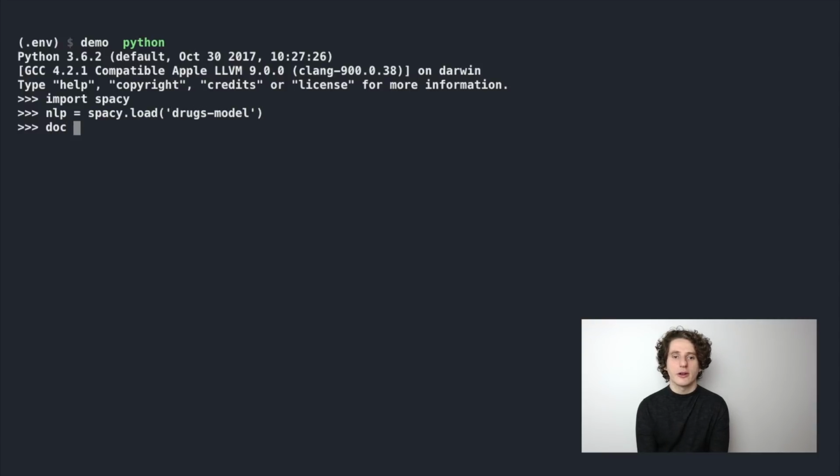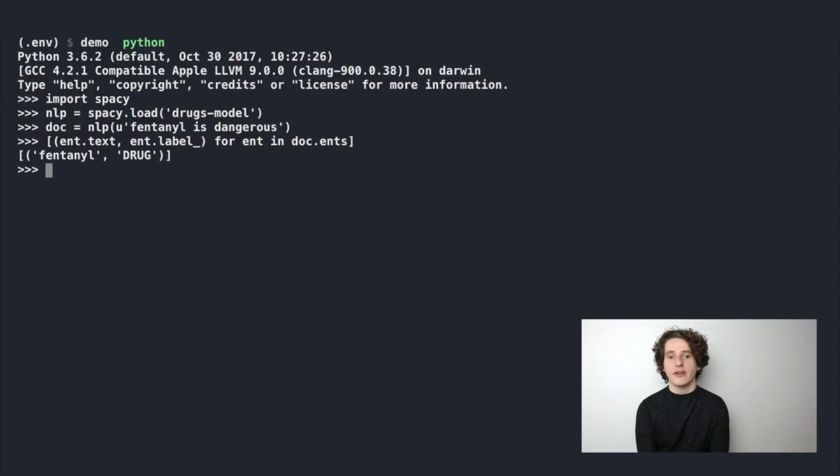Then we can do doc = nlp, using this as a callable object, and just give it this example, "Fentanyl is dangerous." And then from this we can see that the entities, which we can access via the doc.ents attribute, give us indeed the correct result. We get fentanyl noted as a drug.